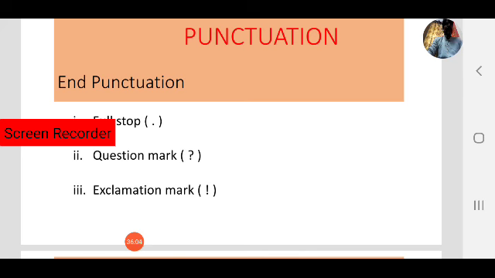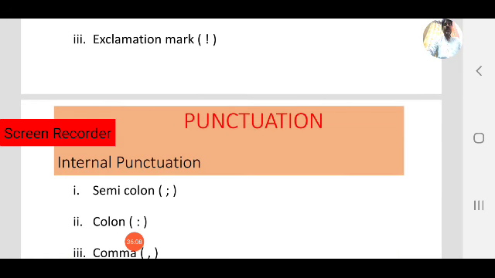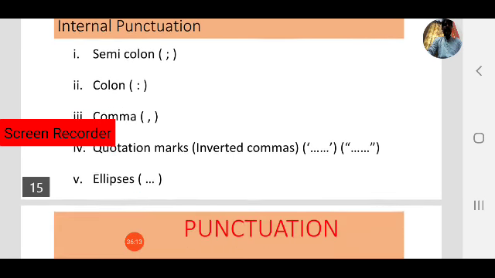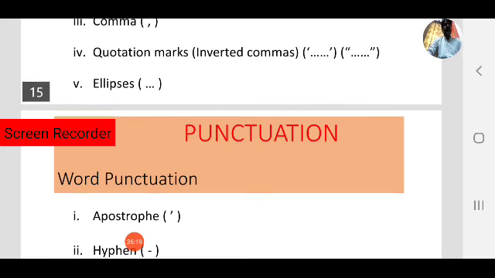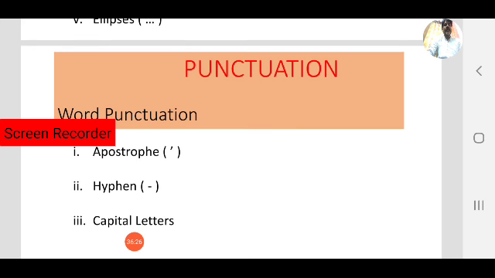Next, another type of punctuation is internal punctuation: semicolon, colon, comma, question marks, ellipses. These 5 marks come under internal punctuation. The third type is word punctuation: apostrophe, hyphen, capital letters.